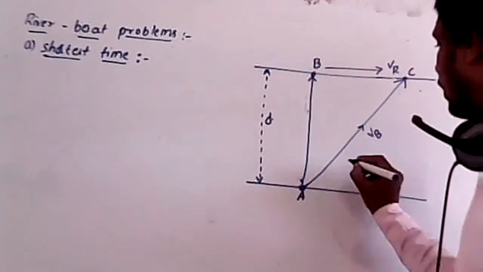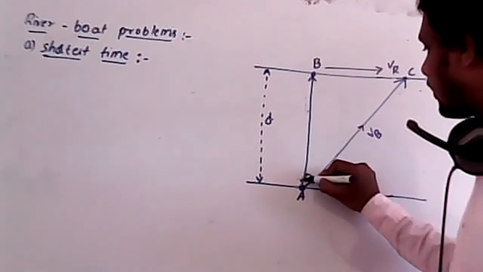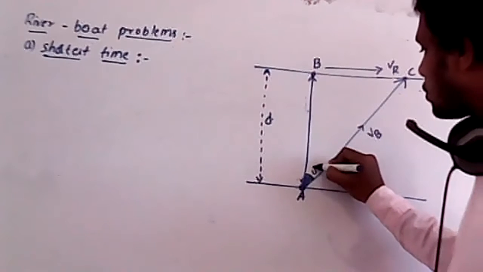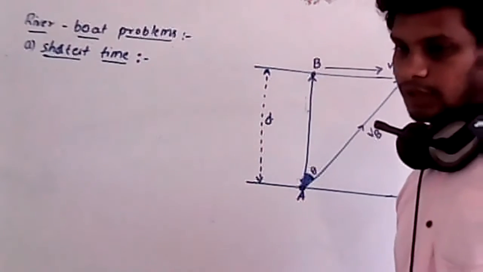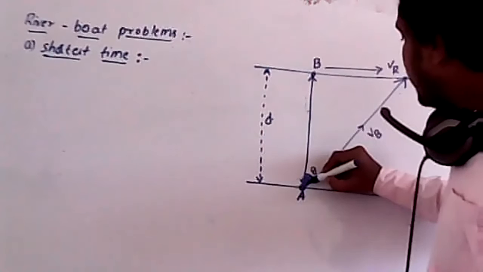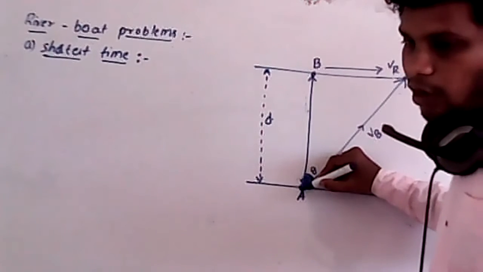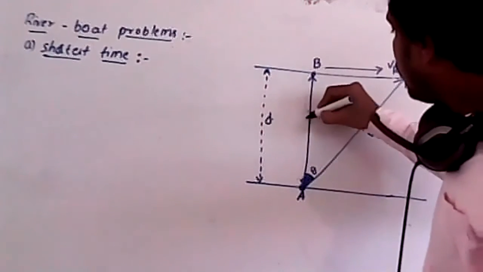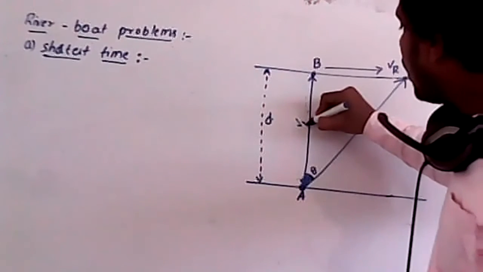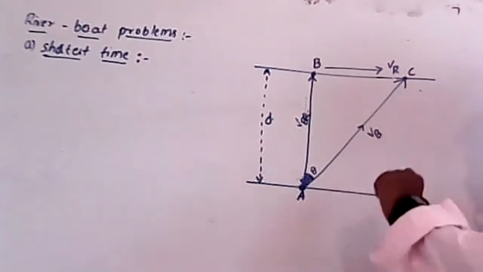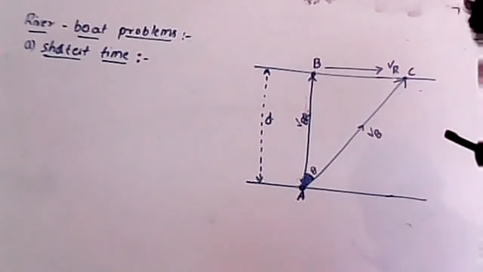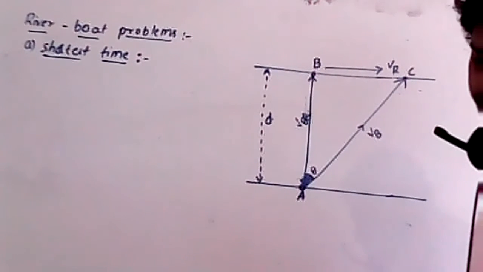Now I will take this angle as theta. Remember, from the initial position, it will deviate through an angle of theta. Now actually, if you want to move in the shortest time, you always have to move in this direction. This velocity I will take as the velocity of the boat with respect to the river, but actually the velocity of the boat will be in this direction. Are you clear?